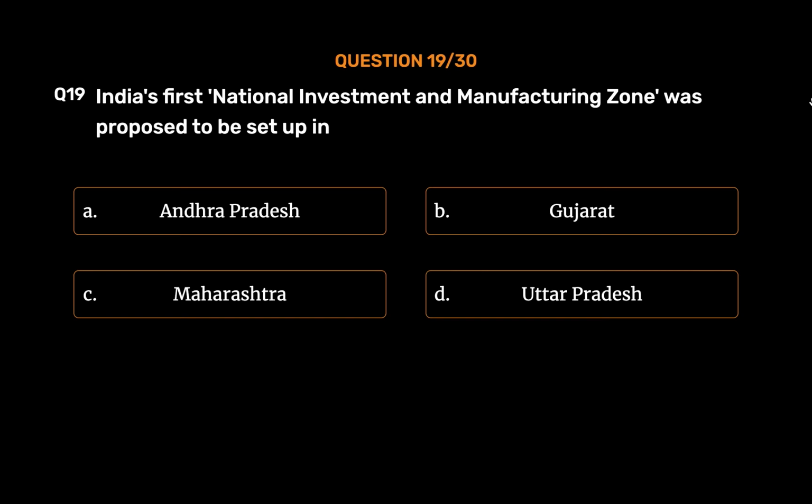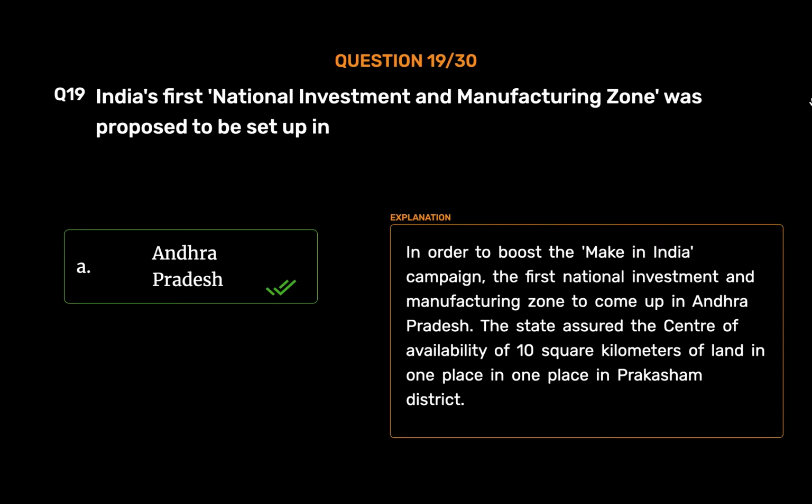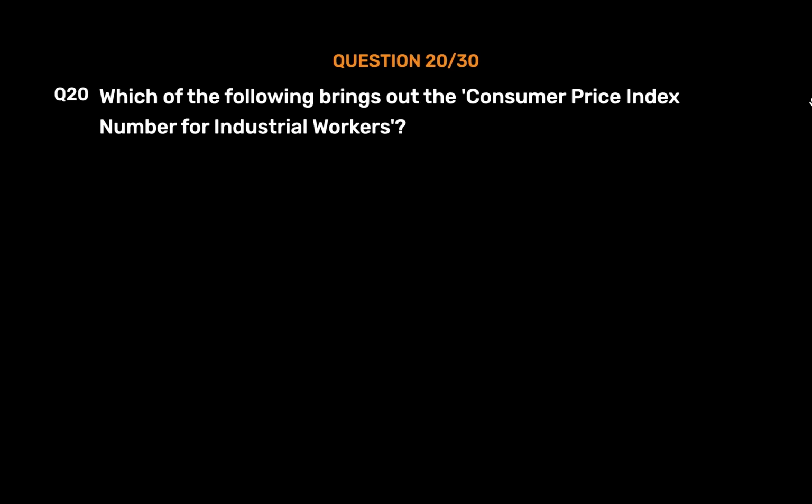The correct answer is option A, Andhra Pradesh. In order to boost the Make in India campaign, the first national investment and manufacturing zone is to come up in Andhra Pradesh. The state assured the Center of availability of 10 square kilometers of land in one place in Prakasham district. Question number 20. Which of the following brings out the Consumer Price Index number for industrial workers?